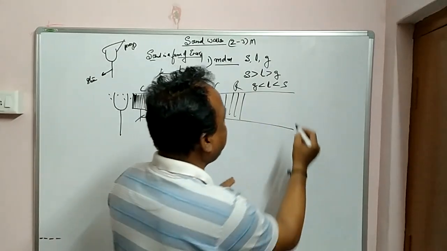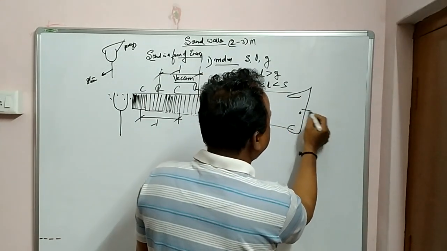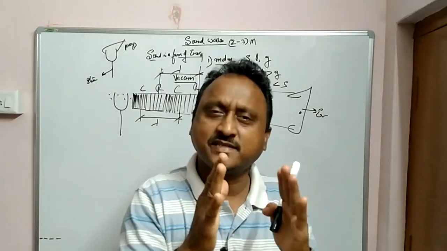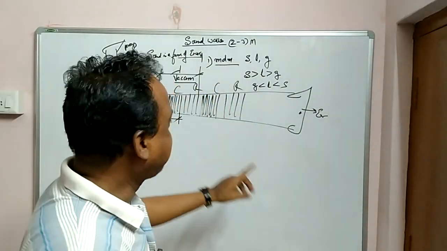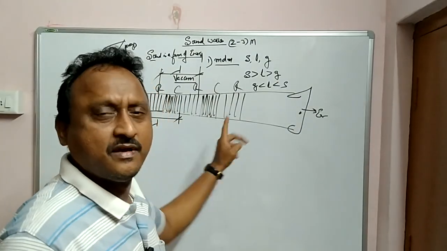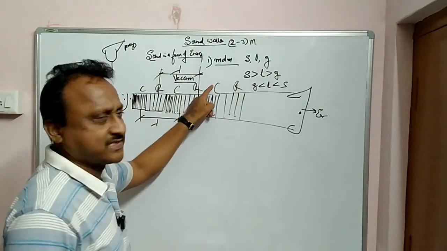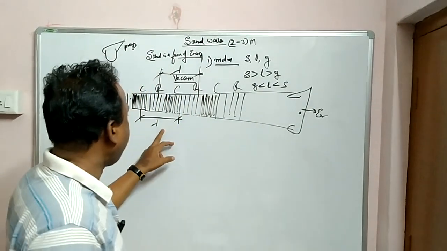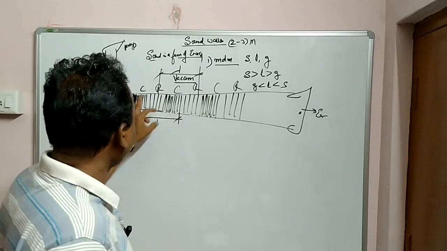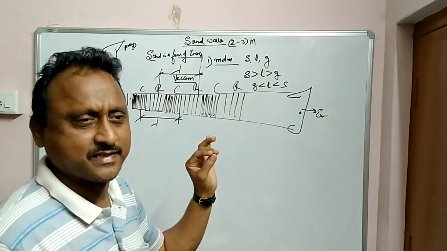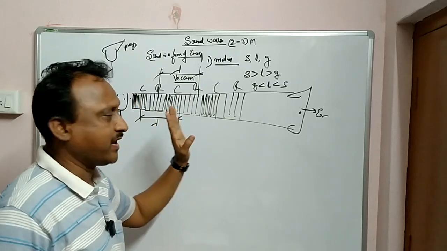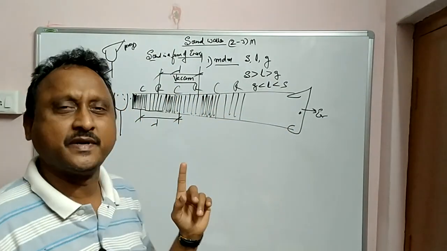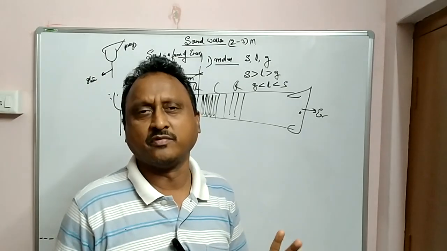So before it comes to the eardrum of the human ear, it is traveling in the form of compressions and rarefactions. The distance between any two consecutive compressions, or any two consecutive rarefactions, is equal to the wavelength lambda. Clear? So in this way it reaches the eardrum. This is how the experiment is done for production of sound in the laboratory.